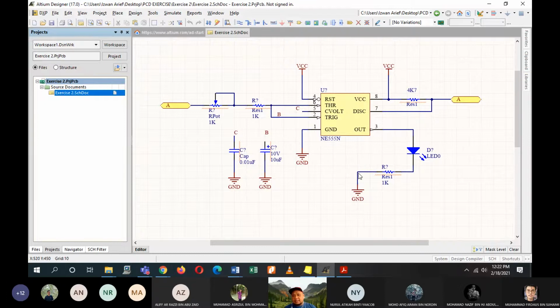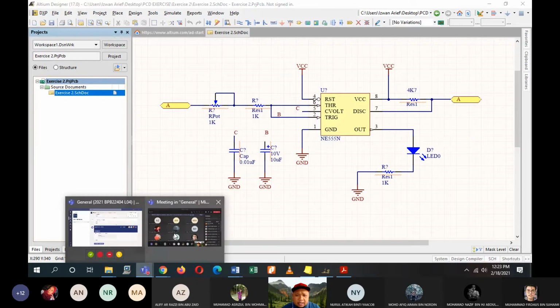So this is the same circuit. That's why I've told you earlier, assessment for PCD ni senang je. As long as you attend the team session, you will not be having any problems with your task.